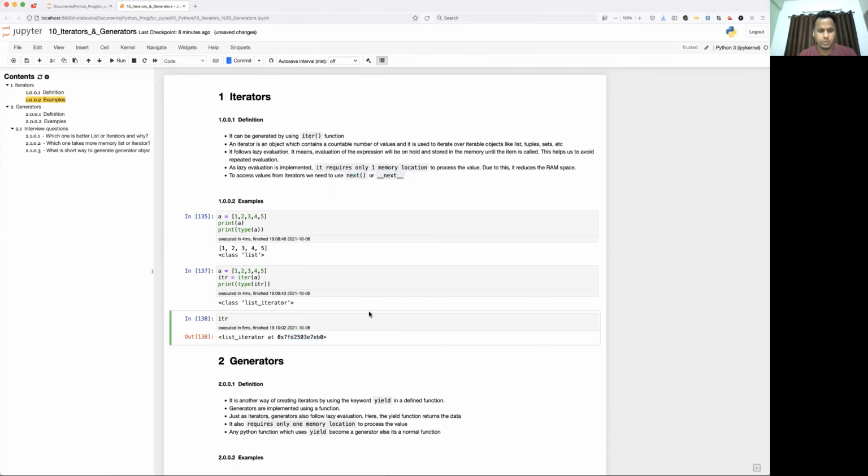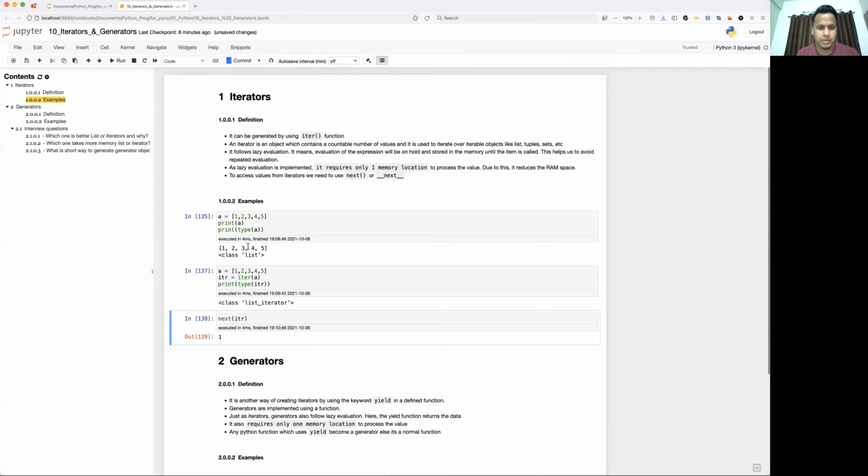Remember guys, whenever you use the next function or next attribute, it is going to return only one element at a time. Why? Because as I mentioned, it is following the lazy evaluation method. Until the user executes, it is not going to execute, and it is not going to return any element of the iterable object. So let me show you next itr.